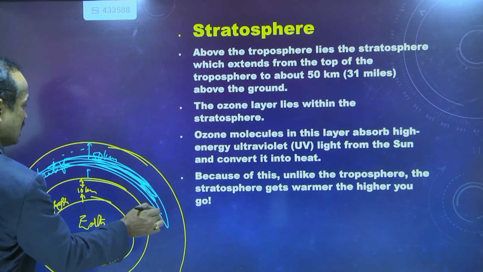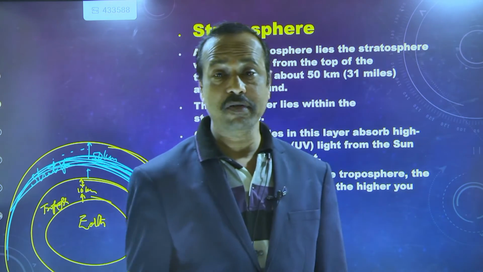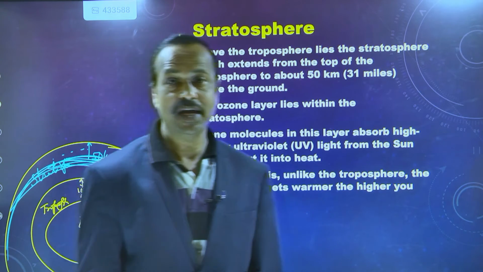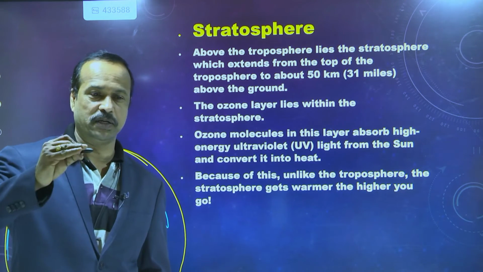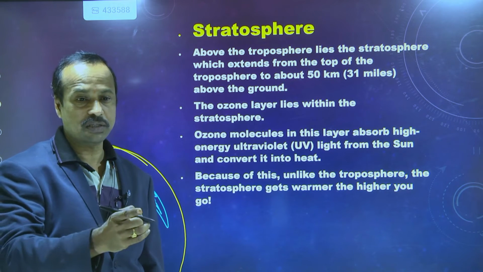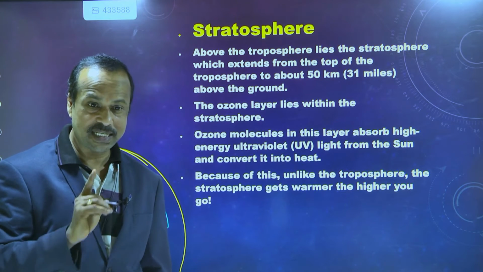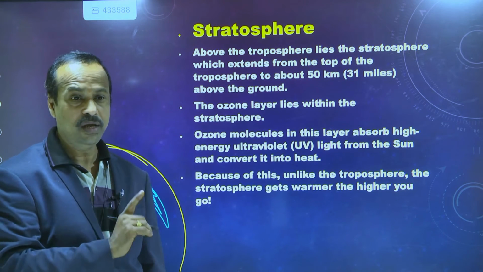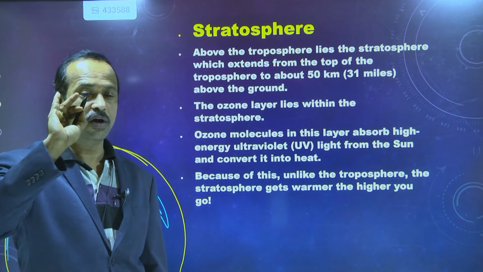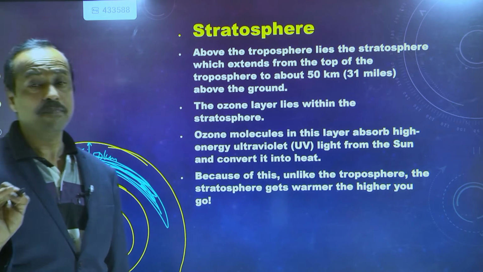What is the work of the ozone layer? It filters the ultraviolet radiations. Filtering means it stops the ultraviolet radiations from coming to the Earth's surface. As I said just before, ultraviolet radiations are very harmful to us. They cause diseases like cancer also. So the stratosphere is stopping these ultraviolet rays to protect the Earth. Ozone molecules in this layer absorb them.